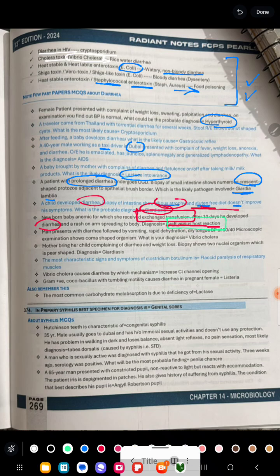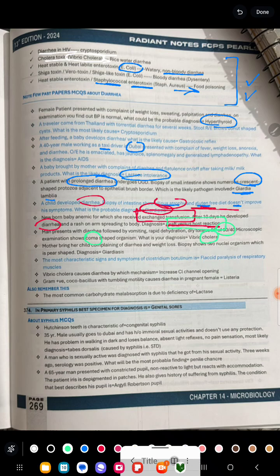Clear? A man presents with diarrhea followed by vomiting, rapid dehydration, tongue dry, blood pressure is 90/40. Microscopic examination shows comma-shaped organisms. What is your diagnosis? So it is due to Vibrio cholerae. Clear? Whenever comma shaped is mentioned, it is due to cholera.